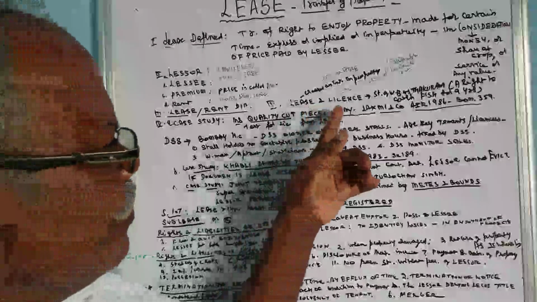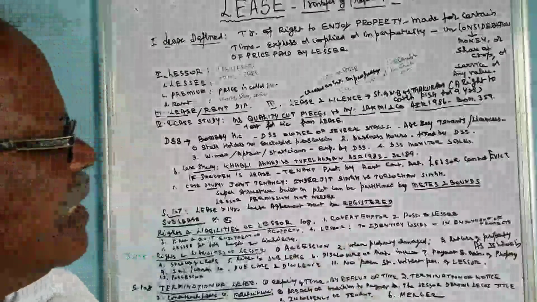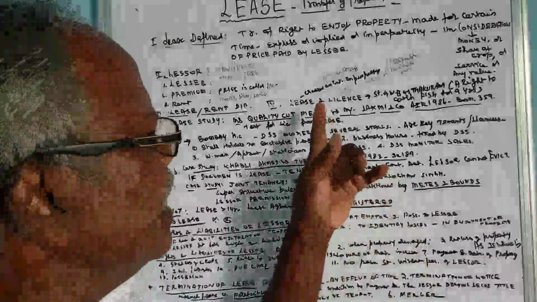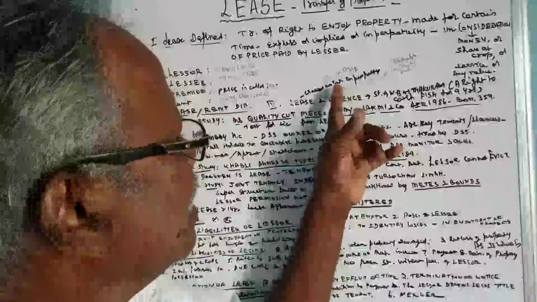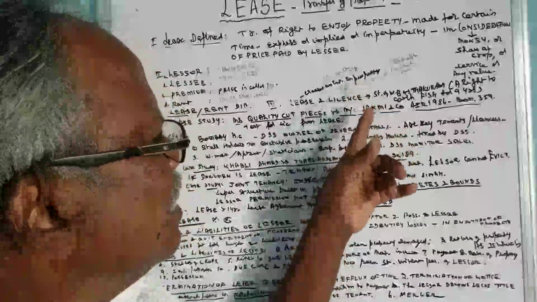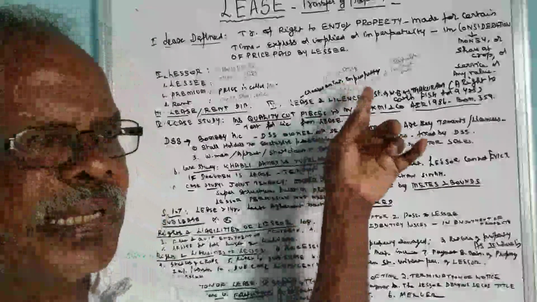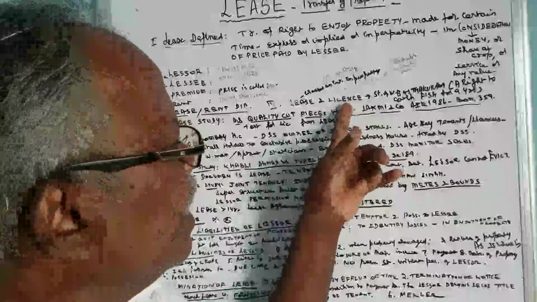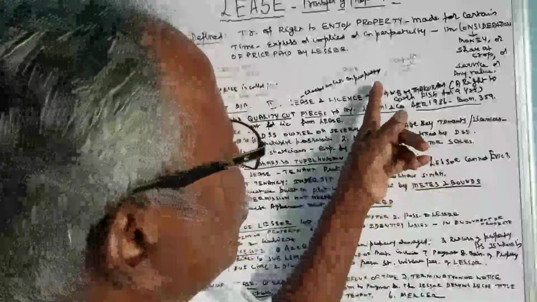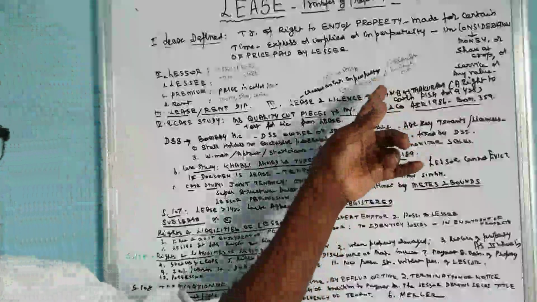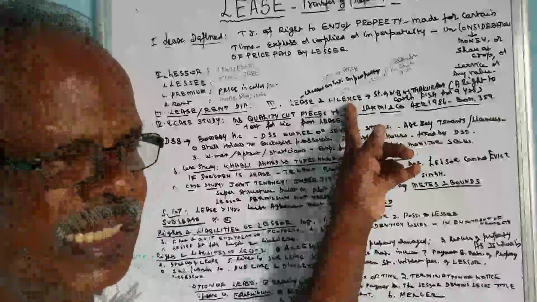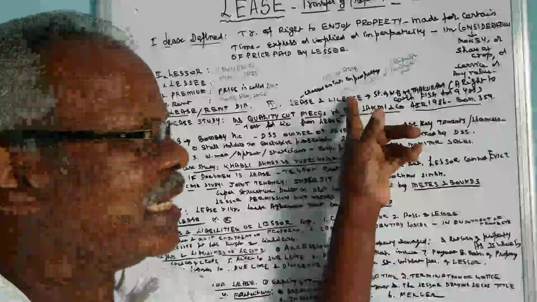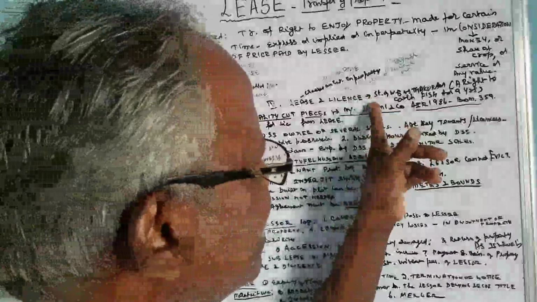And in case of lease and license, a lease is the exclusive right that creates an interest in property, and for a reasonable period, that is, for a longer period. A license is not exclusive, that is, the exclusive right is not given in the case of a license. One can only have the possessory right, that is called a license.